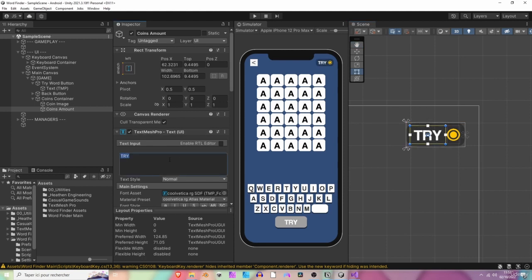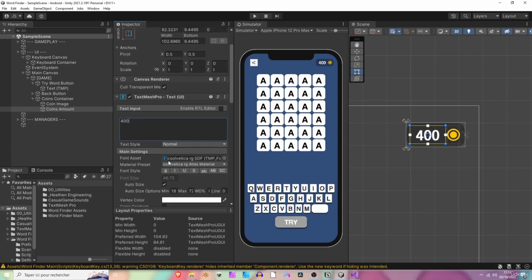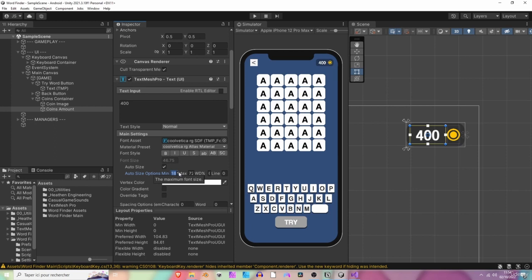So let's say we have 400 coins for now. Perfect. We can also set the minimum size to 1. That way, whenever, let's set 18 for now and increase the amount of coins we have, if you have that much coins, it's going to overflow. But if you set the minimum size to 1, well, it's not visible and you won't have that much coins, but yeah, it will scale better actually. So again, it's my preference. You can do whatever you want here.